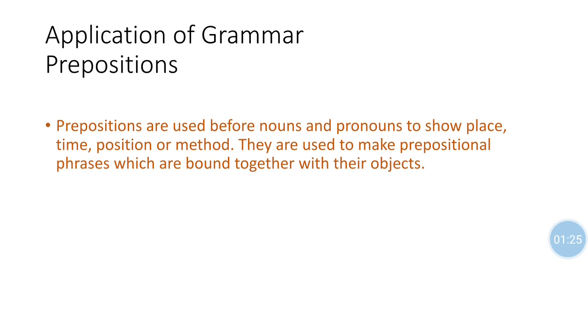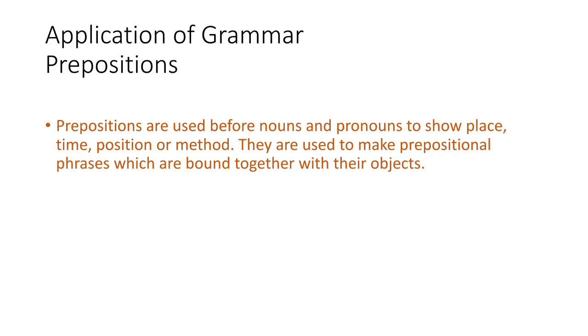If there are two objects, we find the exact relationship between them by using the correct preposition at its right place. That's why a preposition is used before the noun or pronoun to show its right place, time, position and method. We get the exact place, time, method and position by using the correct preposition. They are also used to make prepositional phrases.